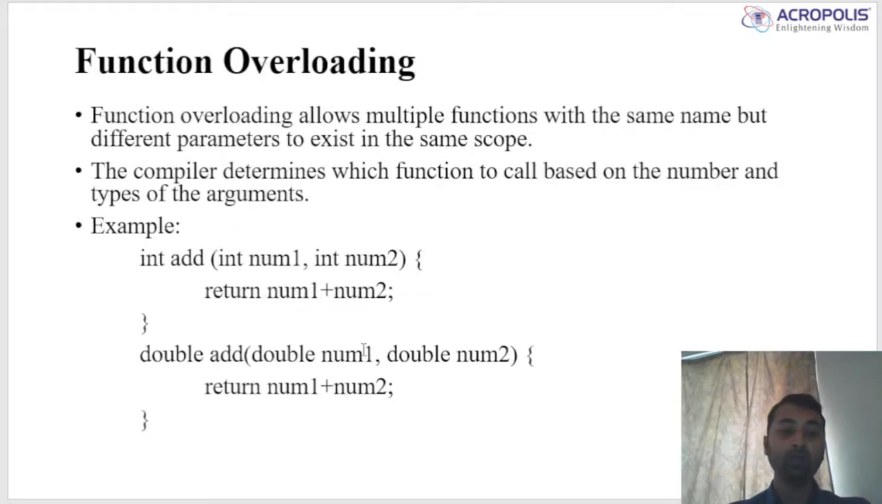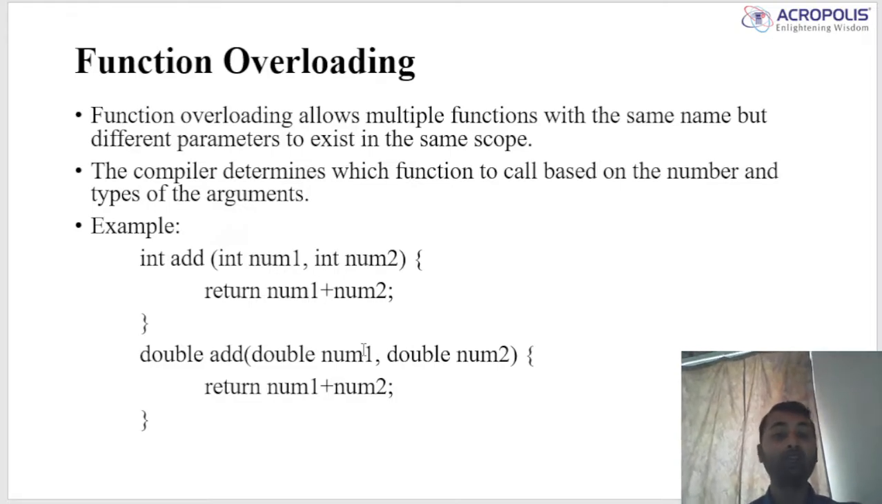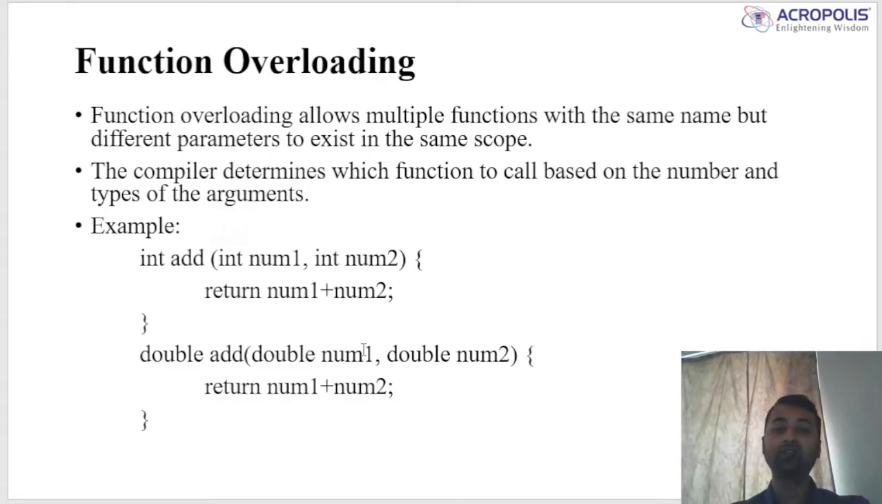Then last is function overloading. Function overloading allows multiple functions with the same name but different parameters to exist in the same scope. It means when we use function overloading, we use the same function name, but the parameters or return type are different.